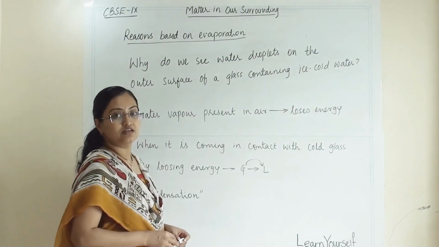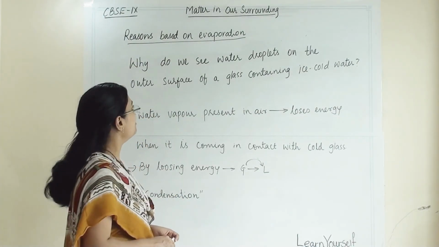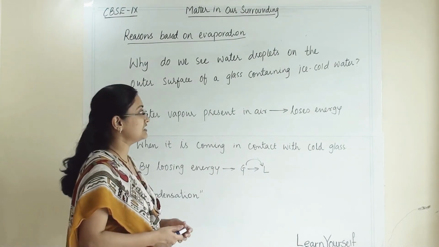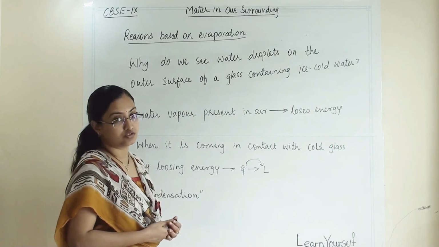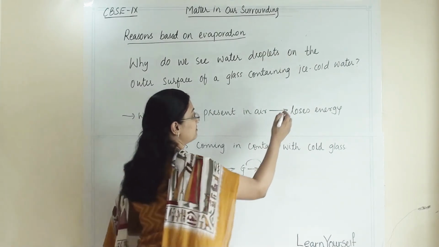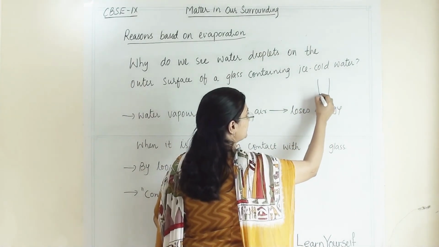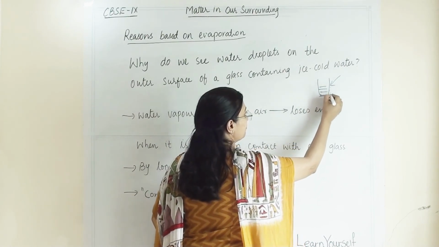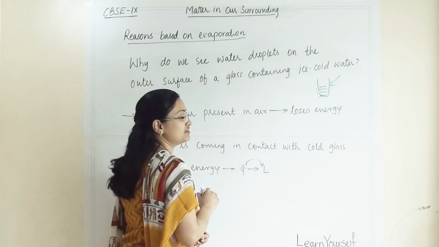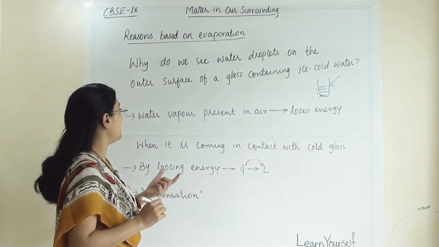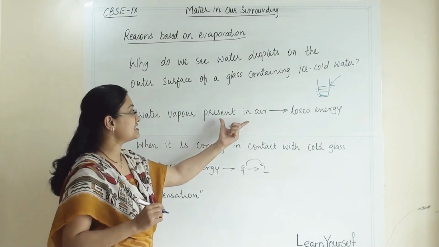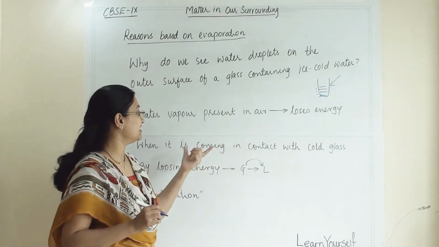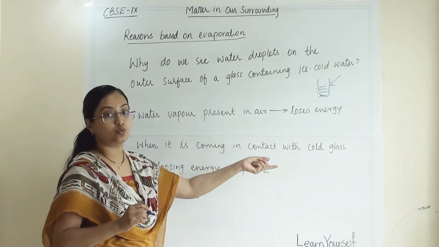Let us see our third reason. Why do we see water droplets on the surface of a glass containing ice cold water? When our glass is filled with chilled water, we can see water droplets on its surface. What happens is that water vapor present in the air loses energy when it comes in contact with the cold glass.